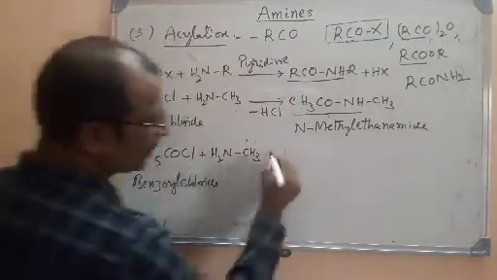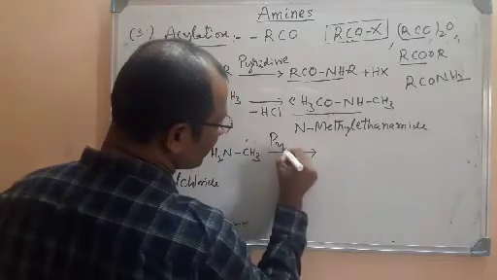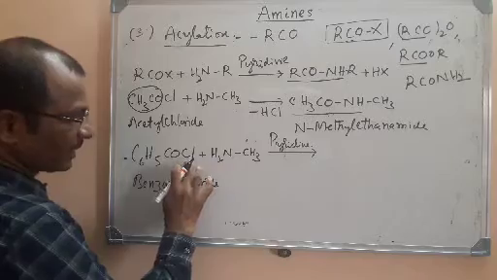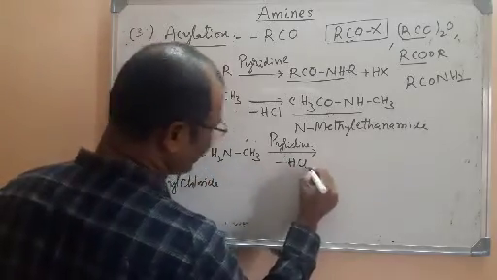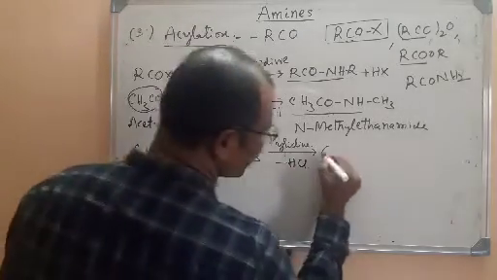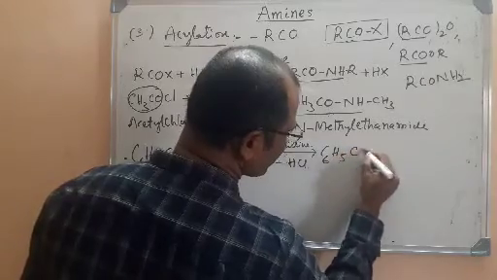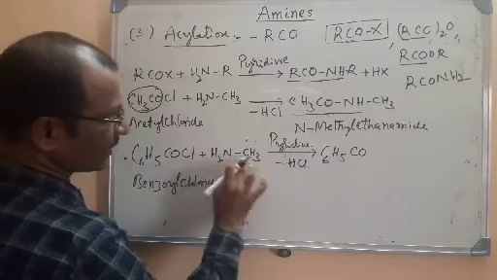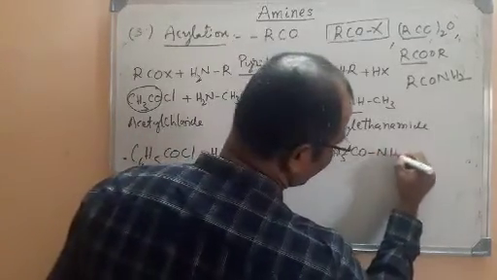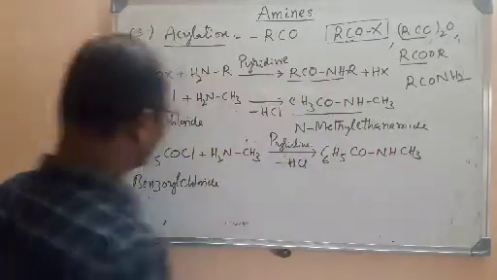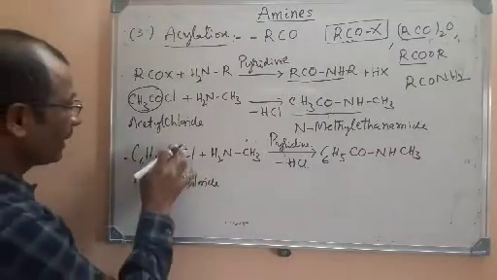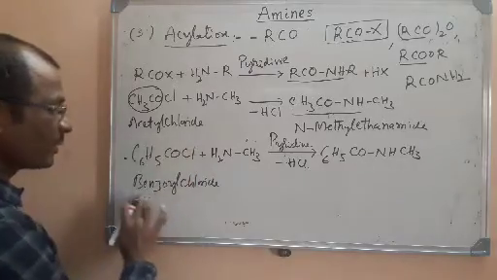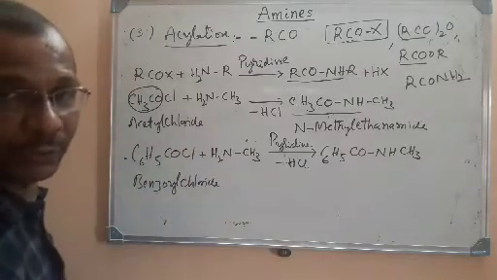H and Cl will be removed. Here also pyridine is the base we are using. HCl will be removed. What is remaining here? C6H5CO remains, and here H is removed, so only NHCH3 remains. It is also acylation, but we call it benzoylation because the group we are introducing is the benzoyl group.